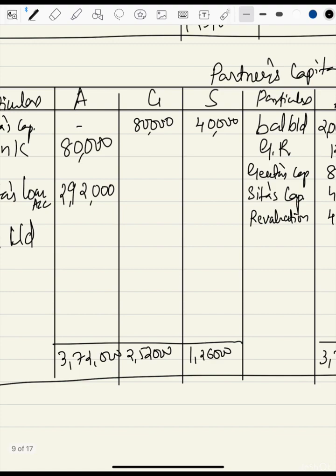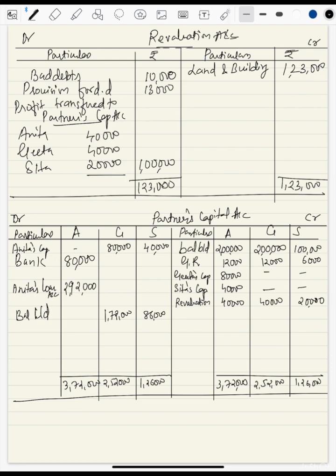So the balance which we'll get here is 2,07,172,000 and here 86. So this is the end of this question.